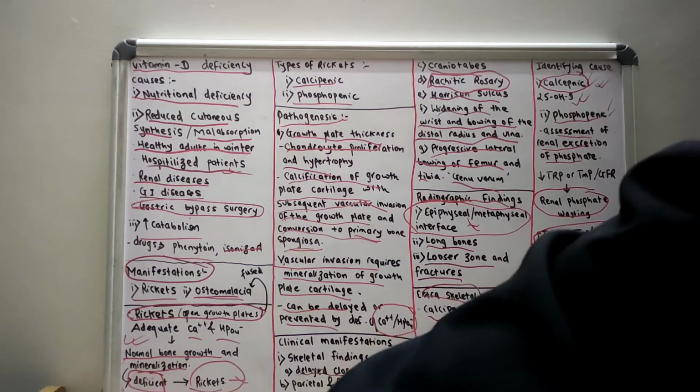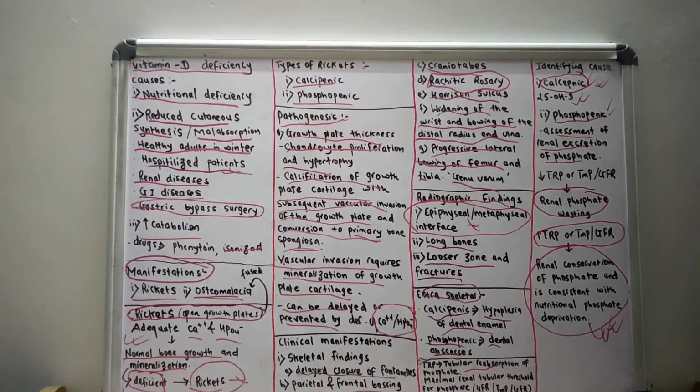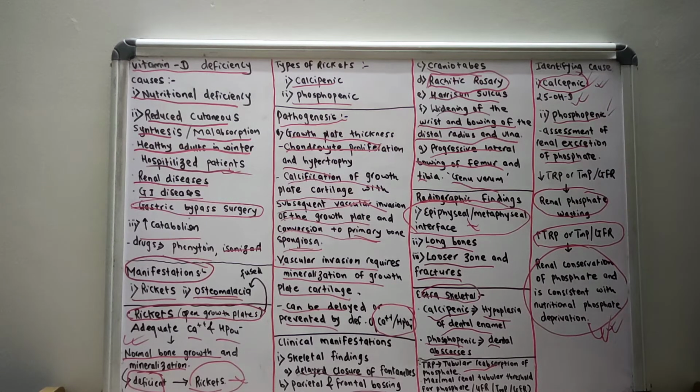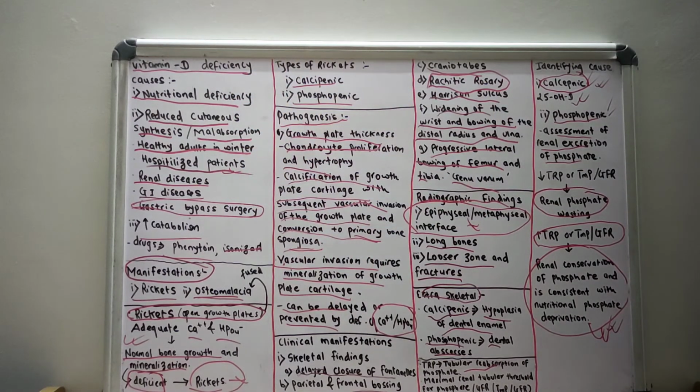All the types of rickets can be prevented by timely supplementation of vitamin D, adequate intake of vitamin D, and identifying the cause that is causing the vitamin D deficiency and treating the cause.